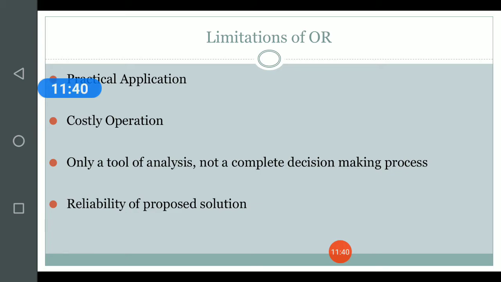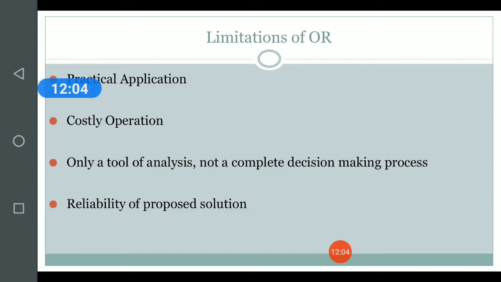Next, very big limitation of operations research, which we need to understand very clearly, is that operations research is only a tool of analysis. It cannot be a purely decision making technique. That means it may help the manager or the decision maker in deciding which alternative seems to be the best.